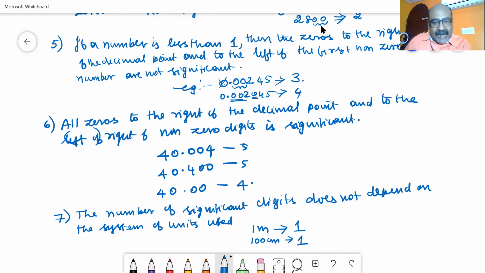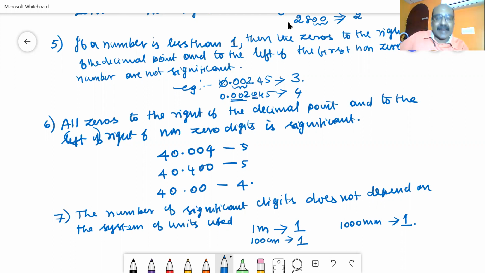This 100 centimeter can be written as 1000 millimeter. Now I have changed the unit. Then also you can say these 3 trailing zeros are considered not significant. So only one significant figure. That is what I have written. See, because of changing the system of units, the number of significant figures does not change. It will remain the same.